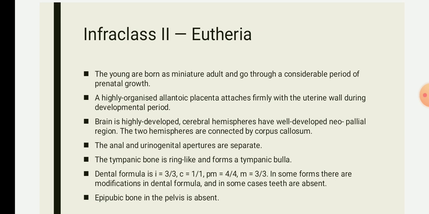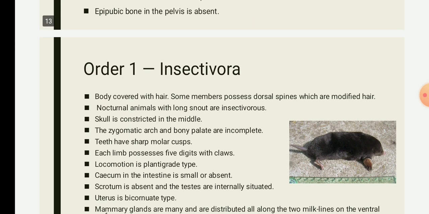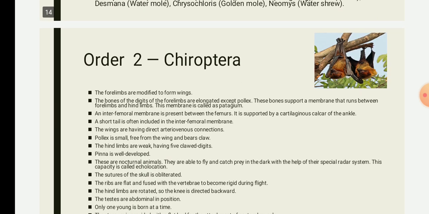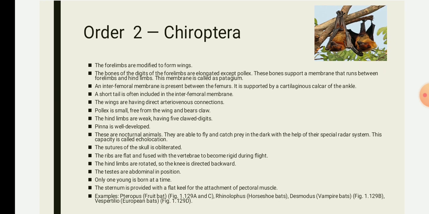Under the order Insectivora, an example is the mole, whereas order 2, Chiroptera, are the true flying mammals. I have not mentioned this point: in Chiroptera the four limbs have been modified, the bones of the four limbs have become elongated, except one bone, the pollex.